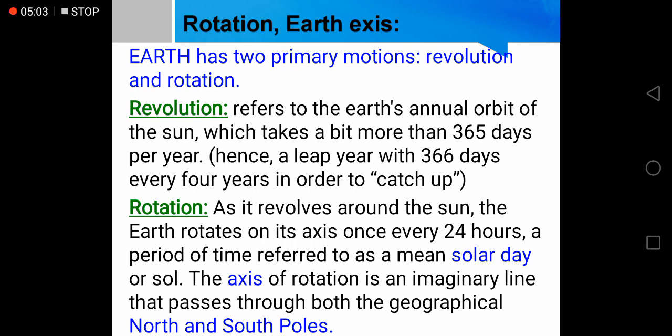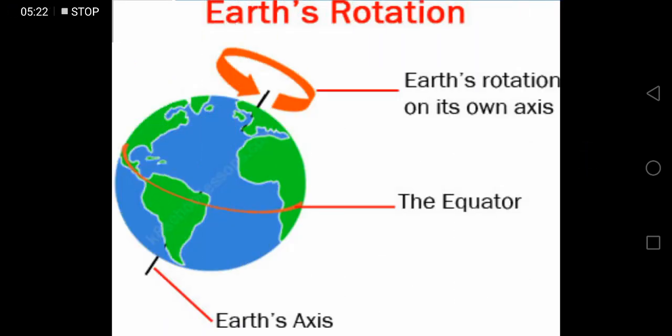Rotation. As it revolves around the sun, the earth rotates on its axis once every 24 hours, a period of time referred to as a mean solar day or sol. The axis of rotation is an imaginary line that passes through both the geographical north and south poles. Over here we can see the earth's rotation on its own axis, the equator, and Earth's axis.